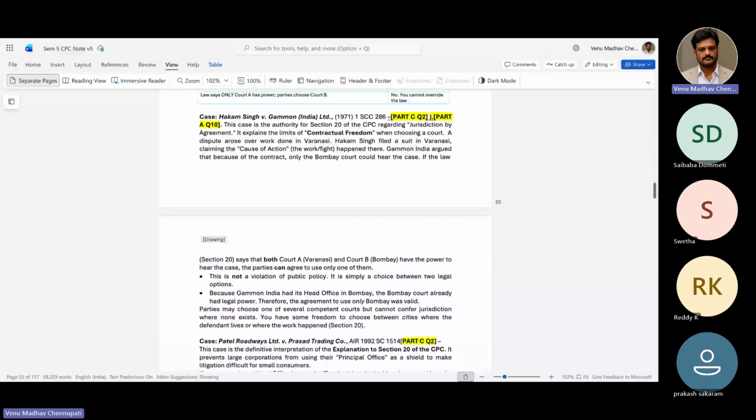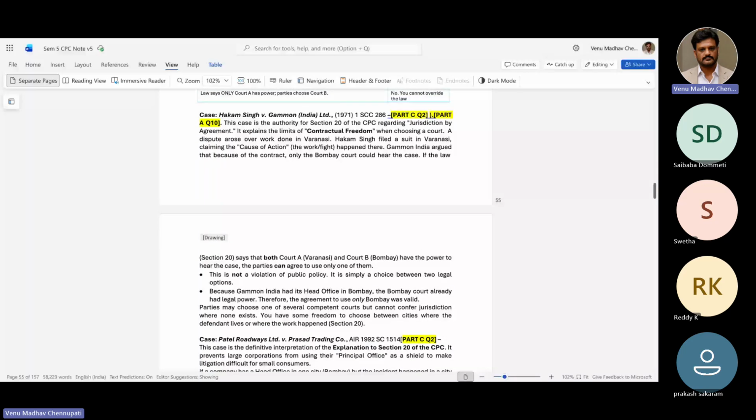If the law says both have the power to hear, the parties can agree to use only one of them. This is not a violation of public policy. Because Gammon India was already in Bombay and had already filed in Bombay court, his filing again in Varanasi court is invalid, because Bombay court has the authority jurisdiction over this.